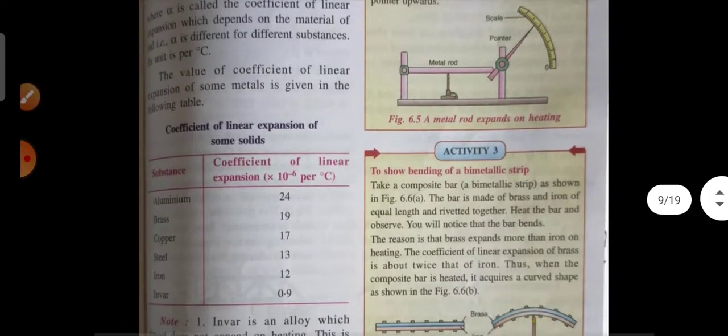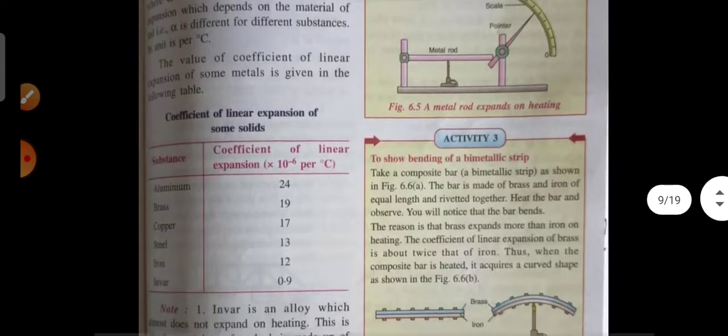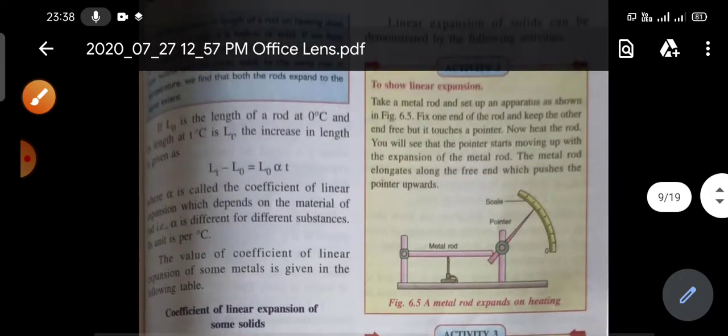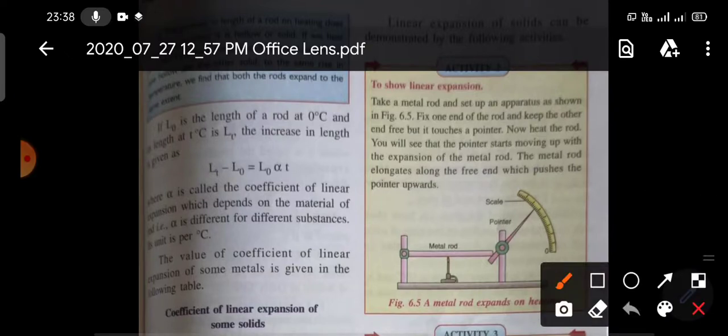Now there are some values of coefficient of linear expansion of some substances. Aluminum has a coefficient of linear expansion of 24, but not just 24. Its actual value is 24 into 10 to the power minus 6 per degree centigrade. Okay, so we have to find out its unit also. Its unit is per degree centigrade.